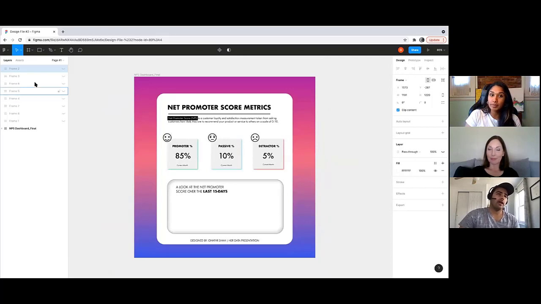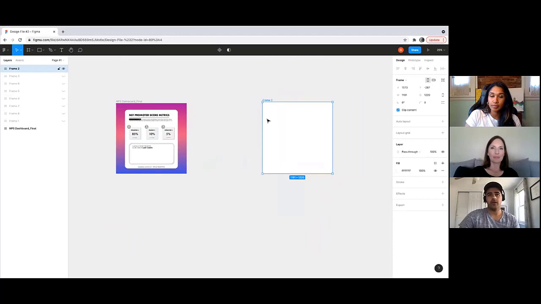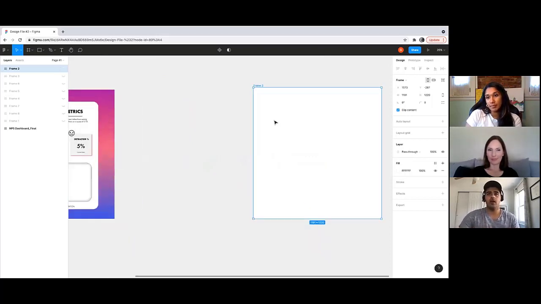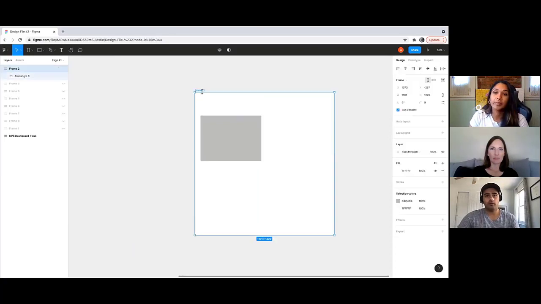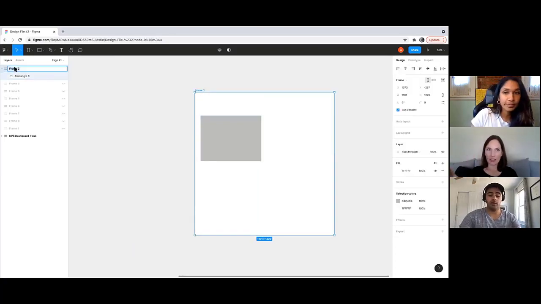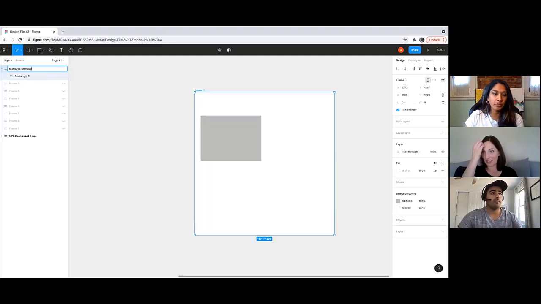Now, if you wanted to export these dashboards individually, let's say, for example, we have this frame. When you have a bunch of different frames, you can export each frame individually, and it won't export the other frames. It'll just be this frame that we added, which is your dashboard, and you can add a bunch of stuff in here. When you export frame 2, all under that hierarchy, all the elements in this frame, is what gets exported.